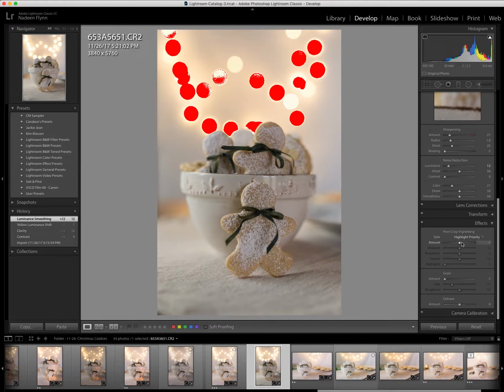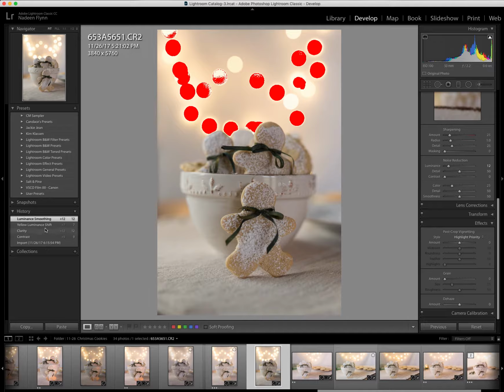I often like to add a little tiny bit of light vignetting, but I won't add that here because I may not need it. I just want to look at the things that I want to apply on each and every image that I am going to edit. So this is a basic beginning. Clearly this image needs a lot more, but we're going to start with that.